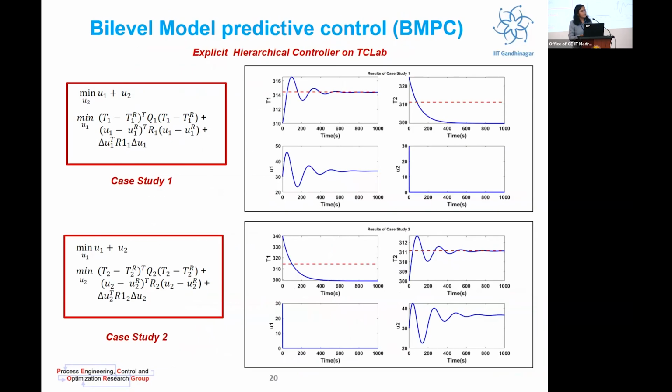After understanding the hierarchical model predictive control structure and explicit MPC algorithms, we have tried to explore the hierarchy that may exist in our own system. So in our case study 1, we kept the upper level objective function as a linear objective function, and in the inner level, we have simply tried to track the temperature of heater 1. And in case study 2, the formulation was kept similar, only in the inner level, we have tried to track the temperature of heater 2.